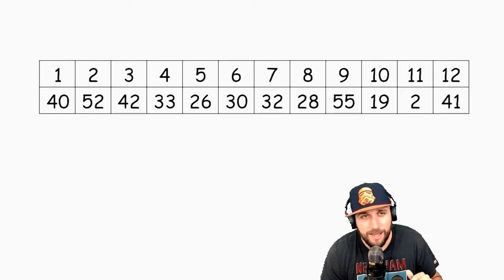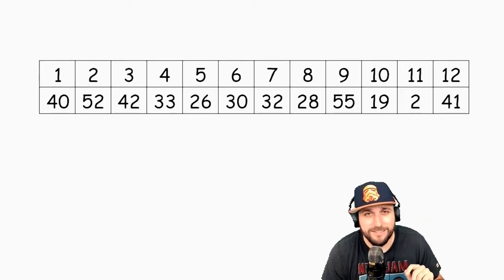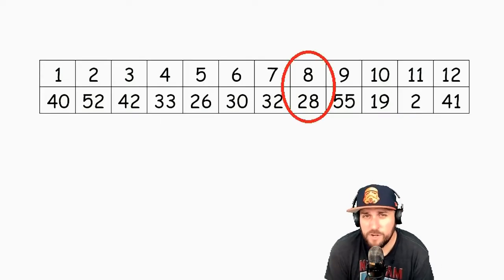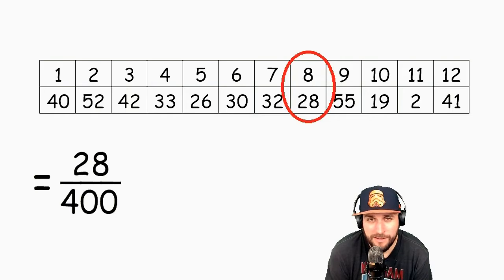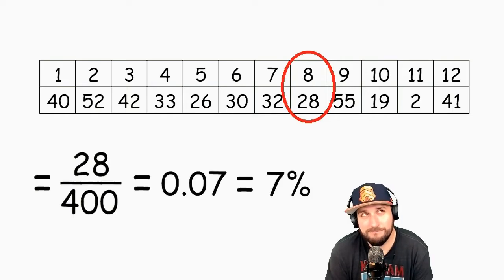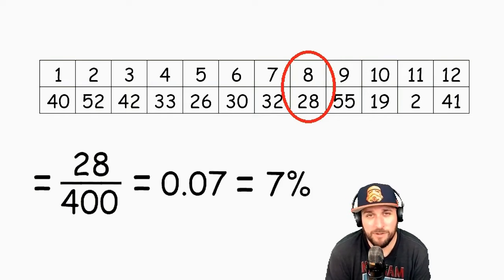For my experiment, I wrote down all of my findings in this nice little table, and I'm going to find the experimental probability of rolling an 8. I rolled an 8 28 times, so that's how many times it occurred. And I did a total of 400 trials, 400 different dice rolls. So my experimental probability would be 28 over 400. If I converted that to a percent, that's 7%. So the experimental probability for me of rolling an 8 was a 7% chance.